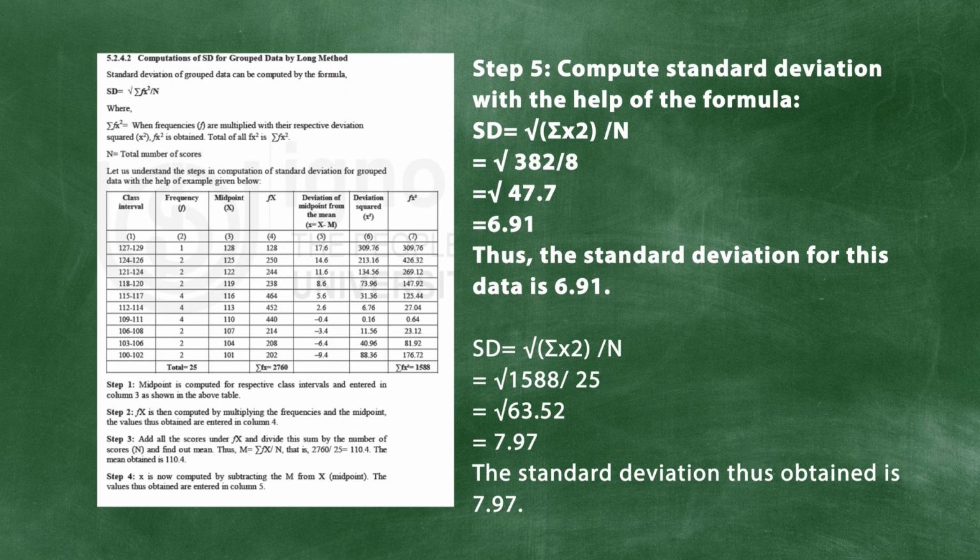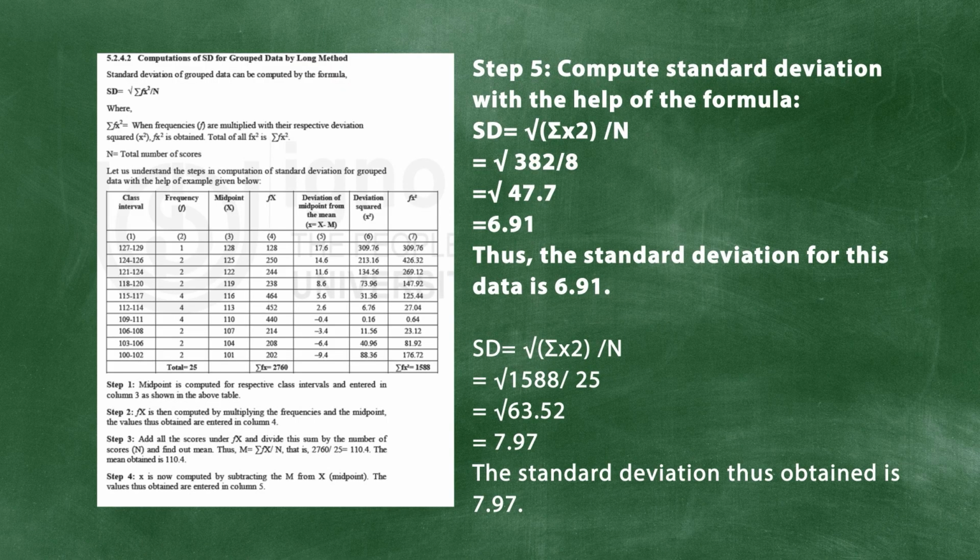and we get summation of fx square. Here x is the small x, which indicates deviation from the mean for each individual score, and when we square it, we get x square. So the formula will remain the same for the standard deviation of the grouped data, and the steps remain the same.